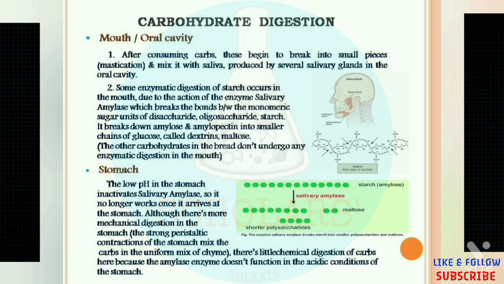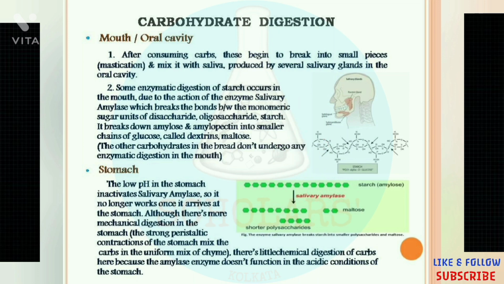So after consuming the carbs, we can see that the mastication process occurs, that is, it breaks the large pieces into small pieces and mixes them with the saliva so that they can be digested easily. Now a particular enzyme called salivary amylase, which is secreted from the salivary glands, helps to break down the bonds between the monomeric sugar units of disaccharides, oligosaccharides, and starch. As you can see in the picture on the screen, this is the whole bond breakdown process.